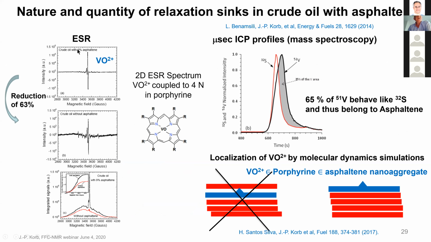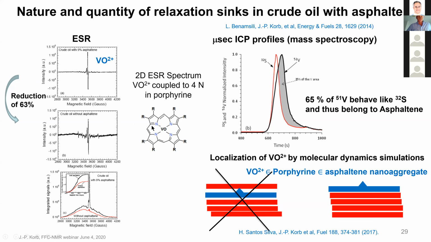As usual, we use ESR to evidence the source of relaxation, which is vanadyl. You have the 8 lines in our system of 9% asphaltene. With the chemists of Total, we tried to remove all the vanadyl. The chemists said there is no vanadyl anymore, but according to ESR you still have 35%, because of the sensitivity of this 5%, this 35% is still present. You can see here, if you integrate these two lines, the effect of taking out most of the vanadyl.